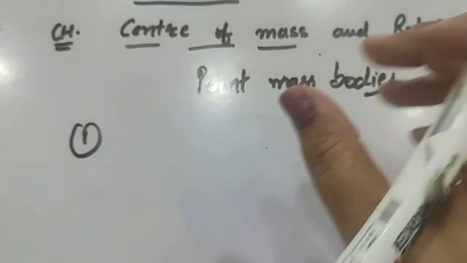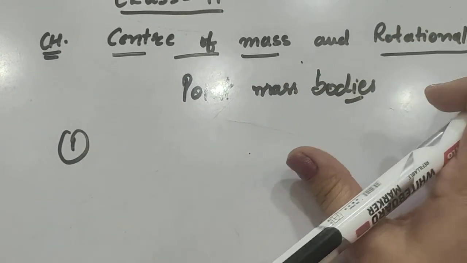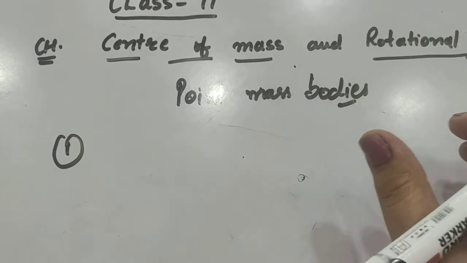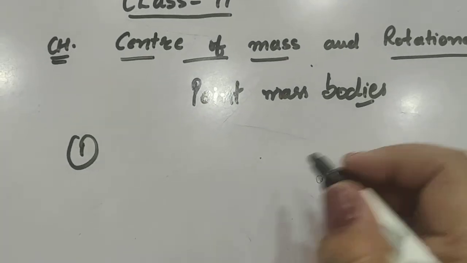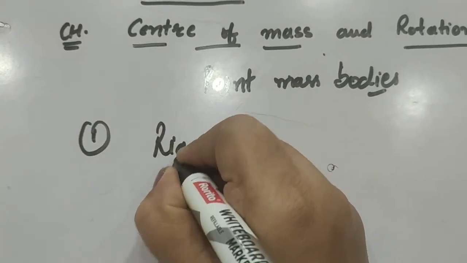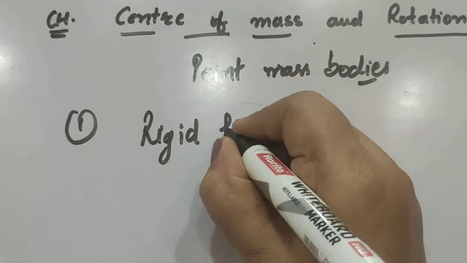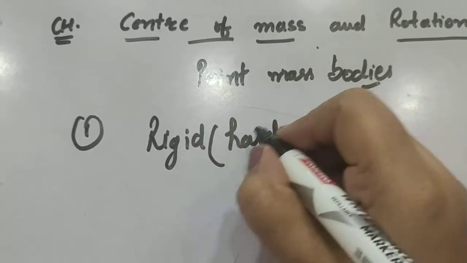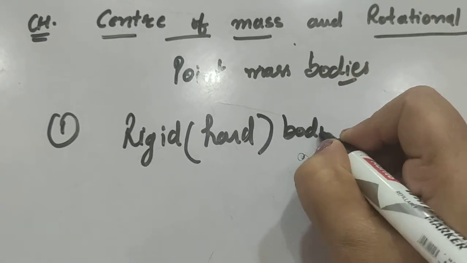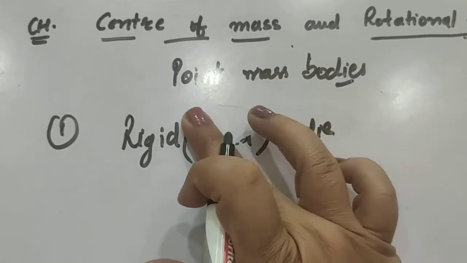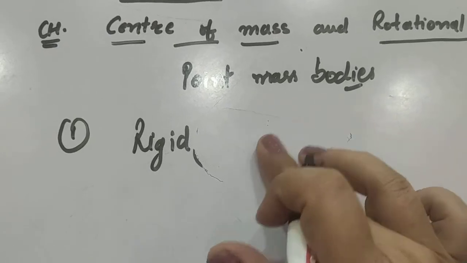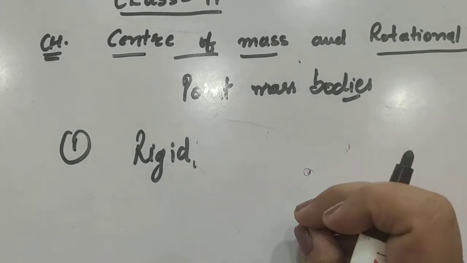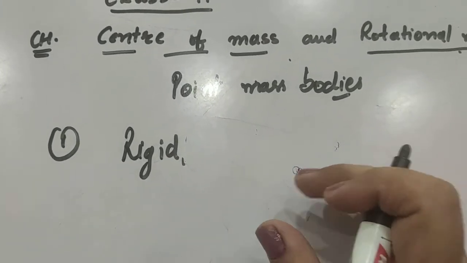Firstly, when we are going to study center of mass, we need a finite size body, and for convenience we take a rigid body. Now what is a rigid body? Rigid means hard. In layman's language, rigid means hard bodies, in which the different particles of the system are fixed at their positions.